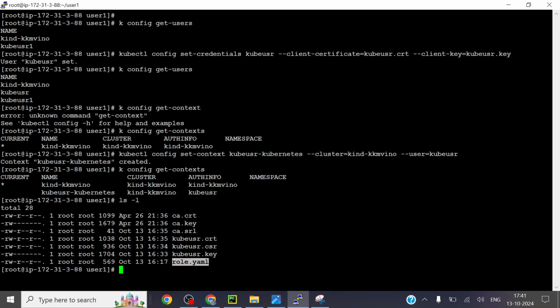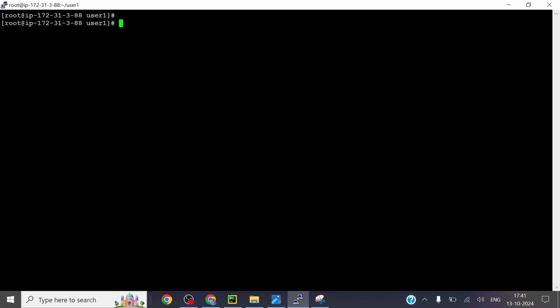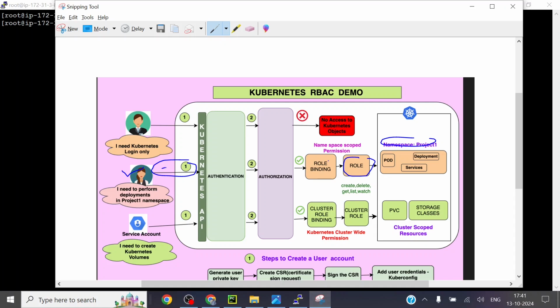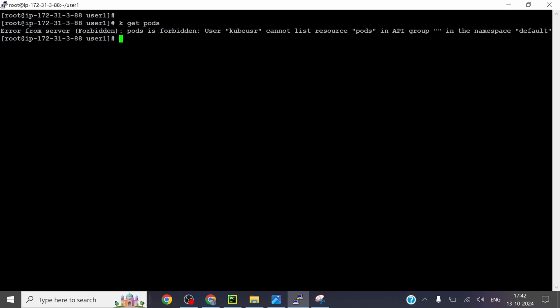Before that, I'll just log in through this user and then let you know. It will throw an authorization error. So I just jump into this user with kubectl config use-context. See, this is the new user I have created, right? Now, I have just created the user only. I have not given any permission. Only authentication I have given for this user, so she can log in, but she can't list any pods in the namespace default, for instance, with -n default.